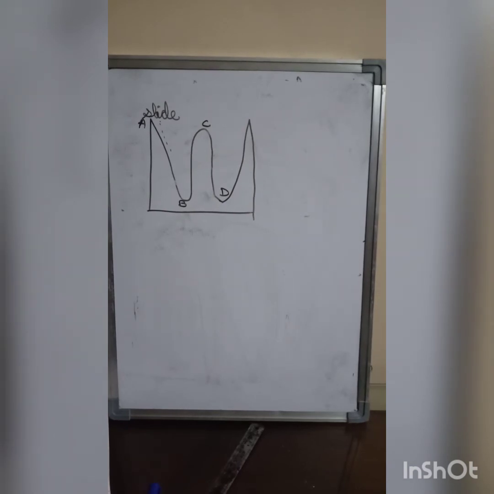Children, here I am going to explain it. See here, the slide is over here. Got it? And here you can see it is at height, so it has potential energy. When that slide is released, obviously it is going to change into kinetic energy. This kinetic energy will make the slide pass B, and because the slide has kinetic energy, it will start moving up to a height.